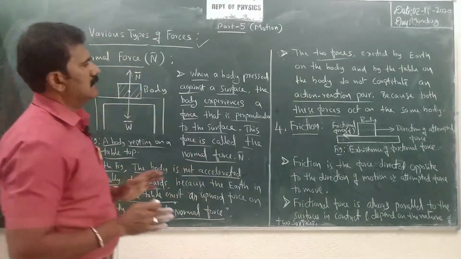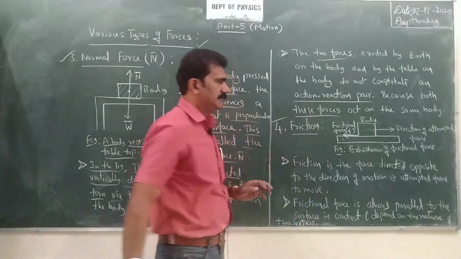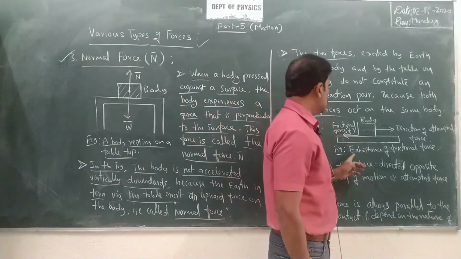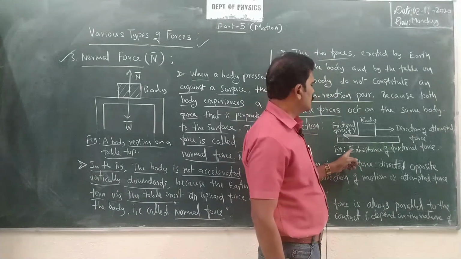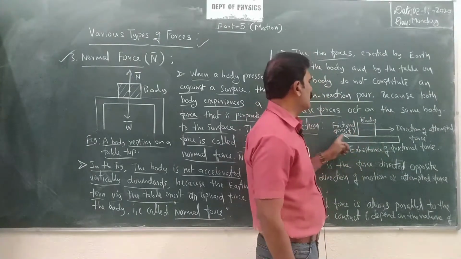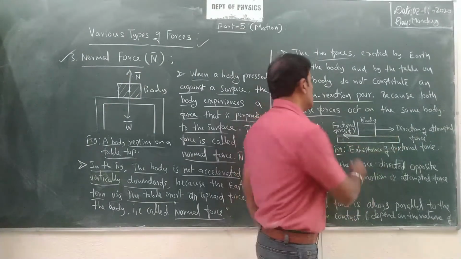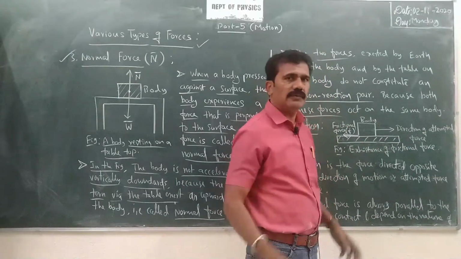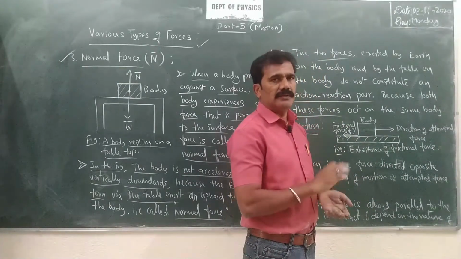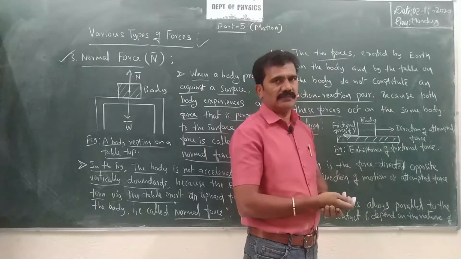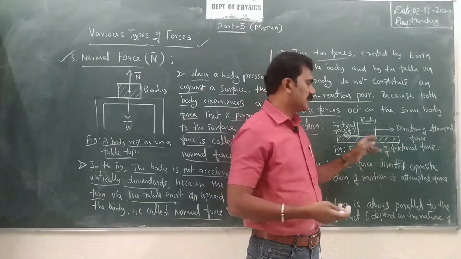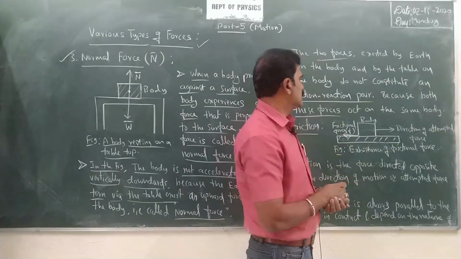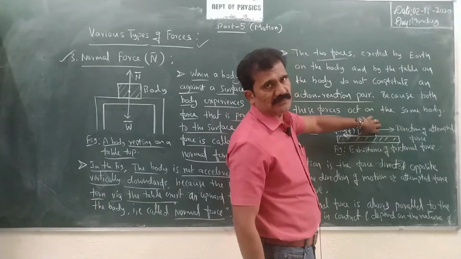The next force is, we will consider the friction. So again it is very familiar to you. See, consider the existence of the frictional force with the help of a body which is sliding over a surface. Suppose it is a smooth surface on which we are keeping a body, or even you can consider a rough surface also. The difference is you will get a higher or lesser frictional force depending upon the type of surface. That's it. So initially you consider a body which is at rest first.